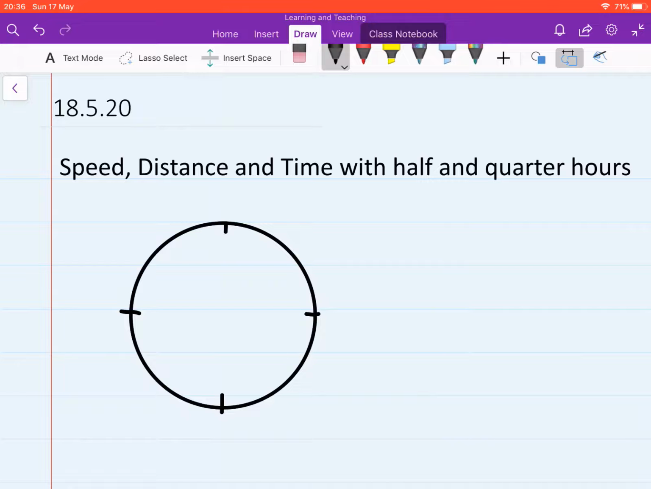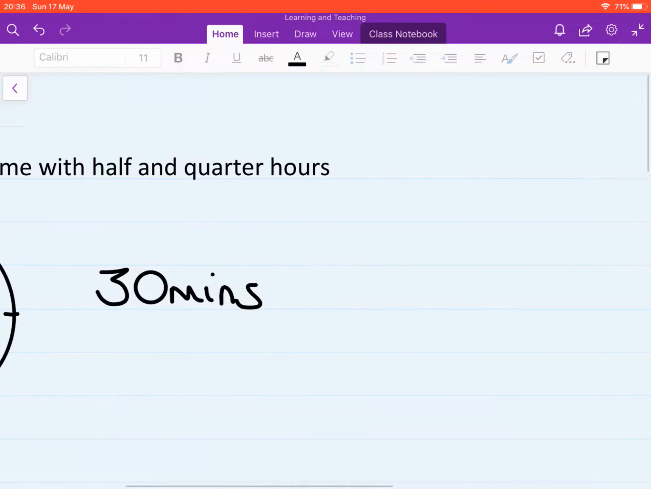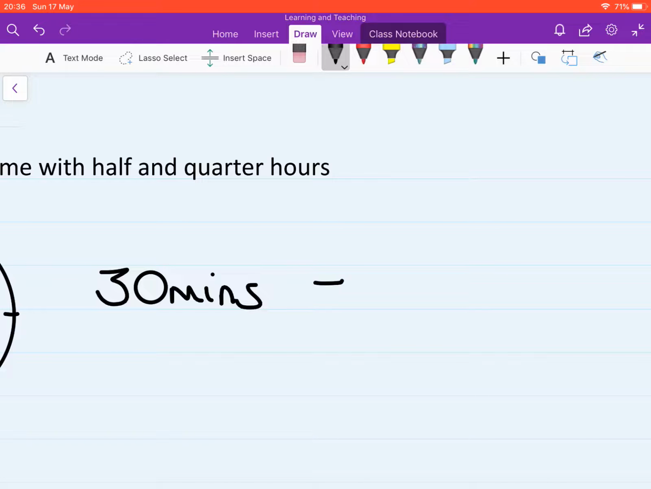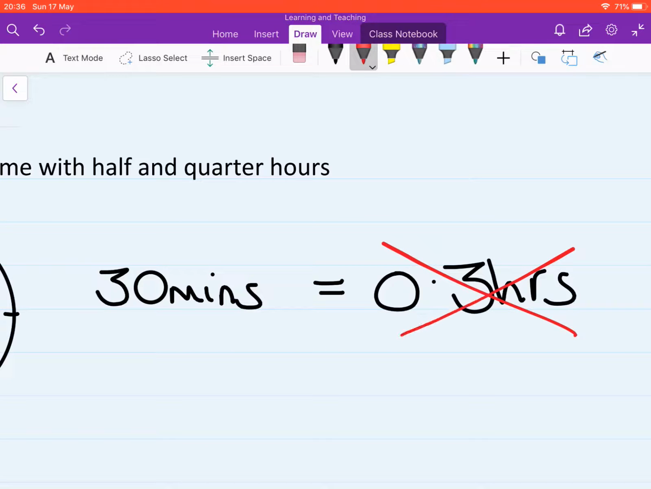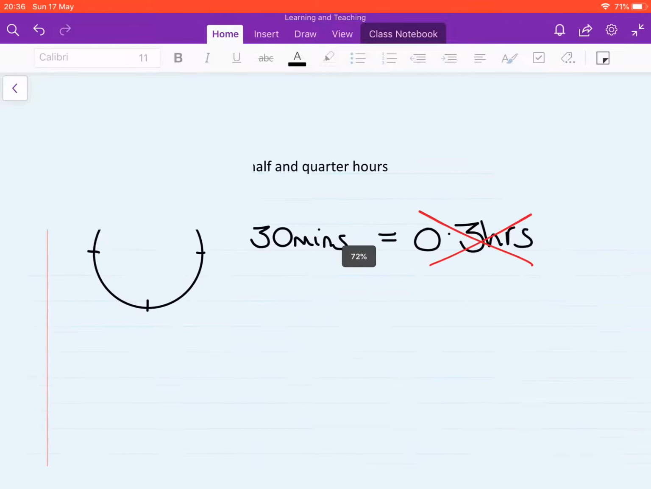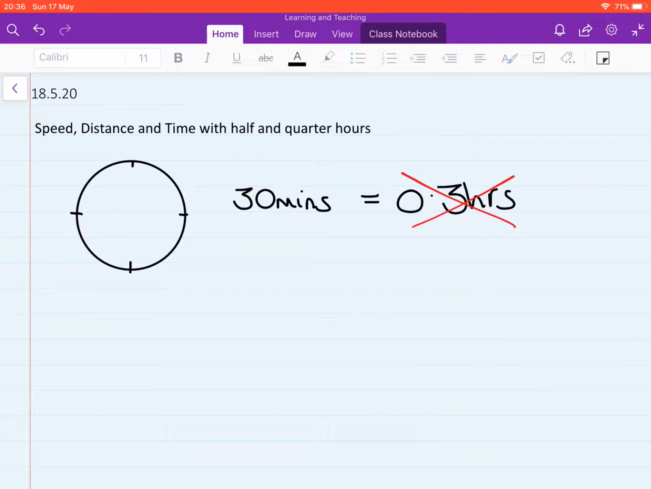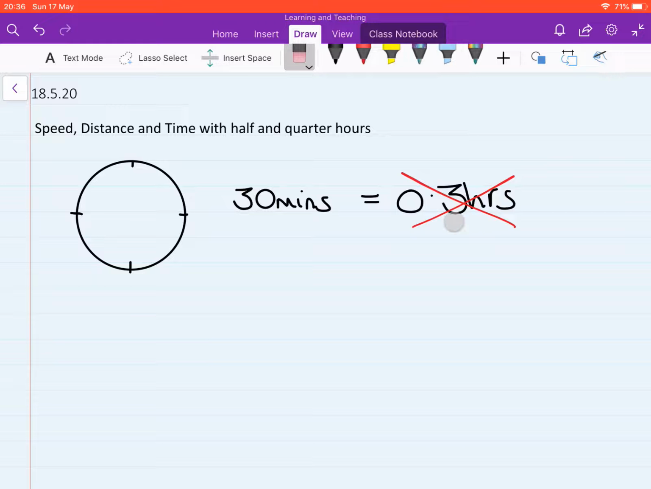One mistake that happens is, let's imagine if we were to write, and I'm going to ask you to write this down, 30 minutes. Okay, 30 minutes. The mistake that people make, and please do not write this down, is they say that 30 minutes is 0.3 hours. This is wrong. This is wrong because in an hour there's not 100 minutes. If there was 100 minutes it would be 0.3, but there's 60 minutes. So 30 minutes is not 0.3 hours.